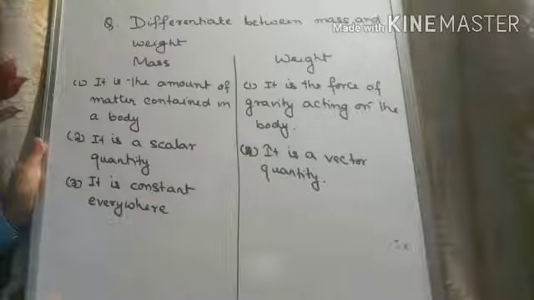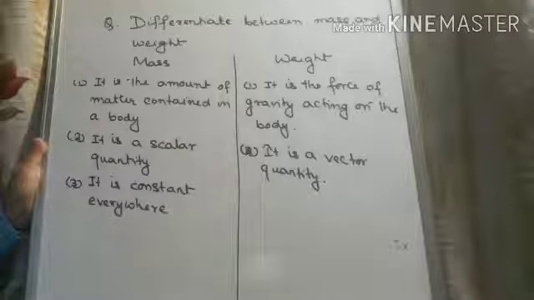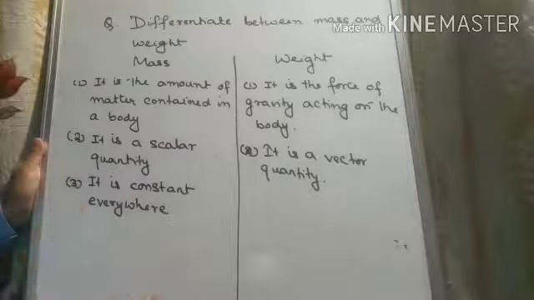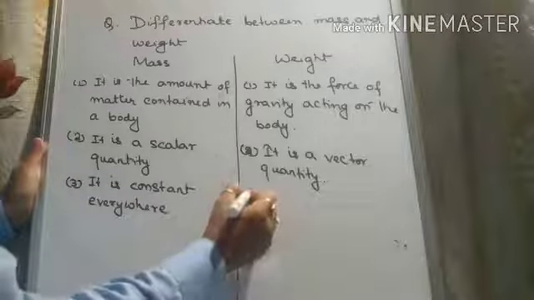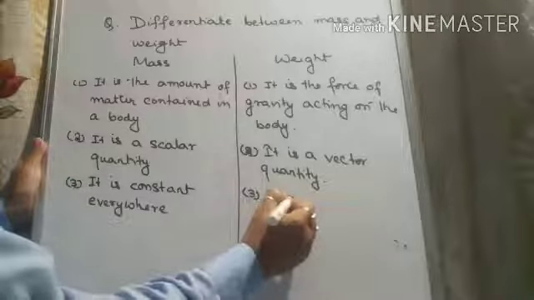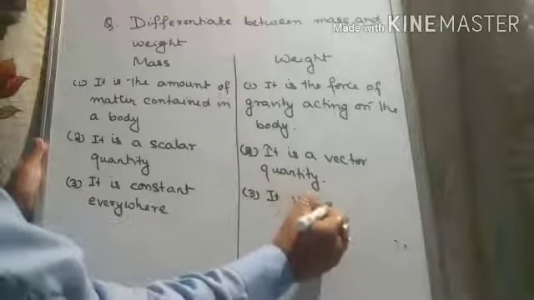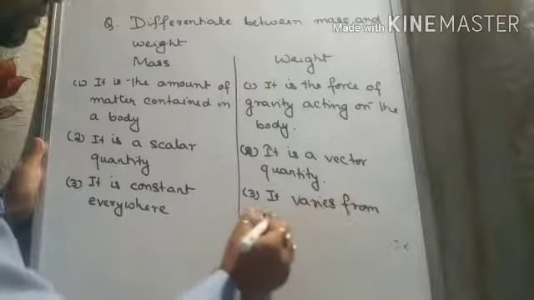That means weight depends on the acceleration due to gravity. Now since acceleration due to gravity varies from place to place, the weight will vary from place to place. So the third point of difference is it varies from place to place.